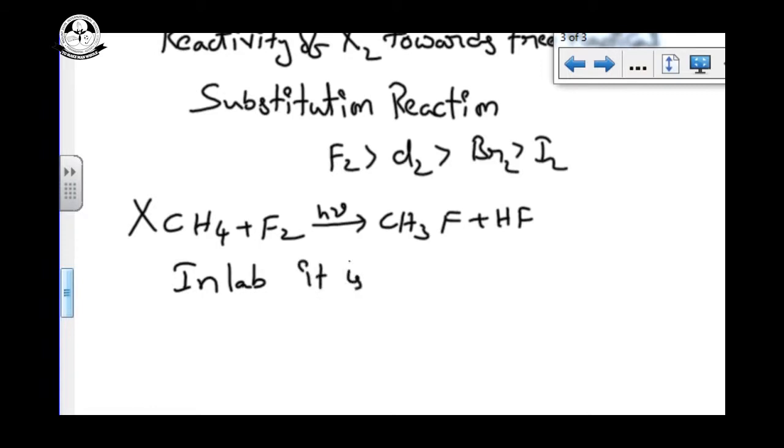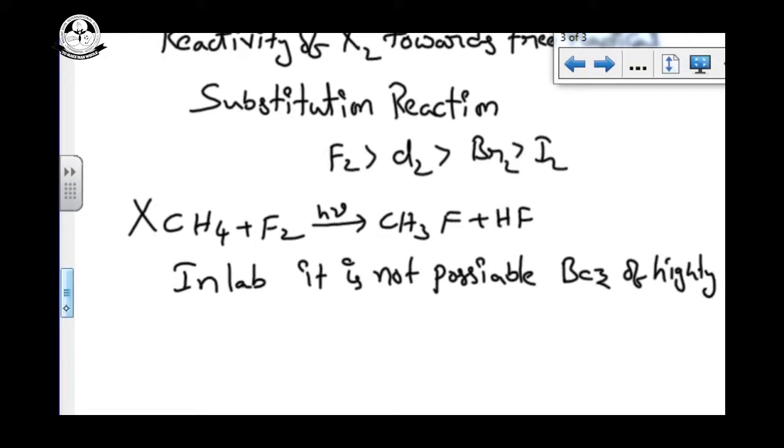It is not possible because it is a highly exothermic reaction.